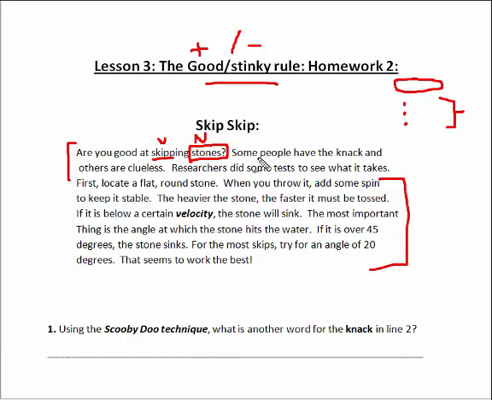Some people refers to you, because you are part of some people, Scooby-Doo. Have the knack of doing what? Skipping stones. Others are clueless. Researchers did some tests to see what it takes. What it takes goes back and says the same thing of skipping stones.